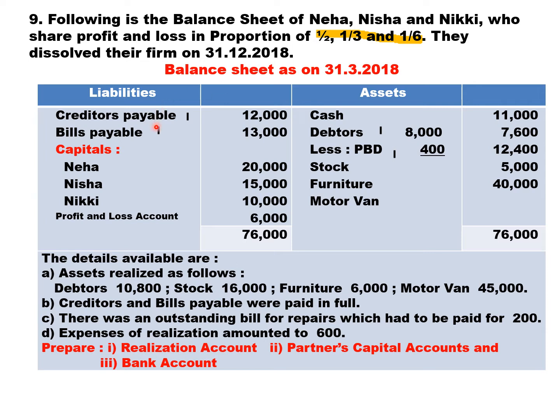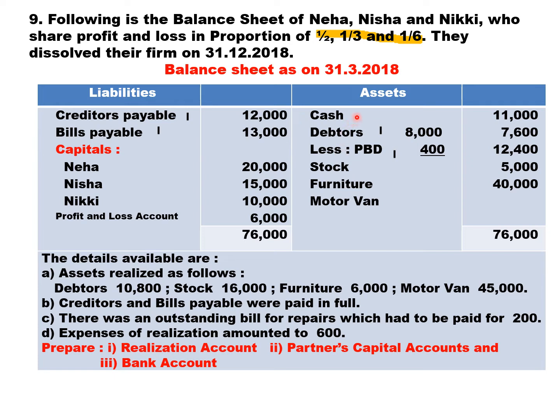Mark in the question please. Creditors payable is an external liability. Bills payable is an external liability. Then we have the capital accounts of Neha, Nisha, Nikki. It's called balance brought down. Kindly mark these as balance brought down. Then we have the PL account. Distribute profit and loss to all partners in the old ratio.